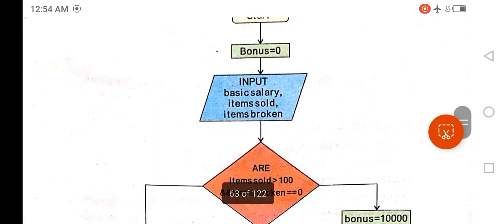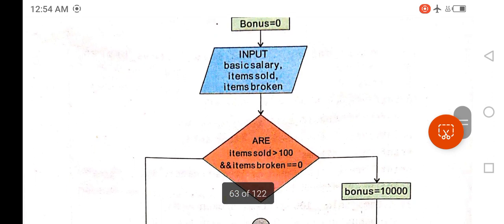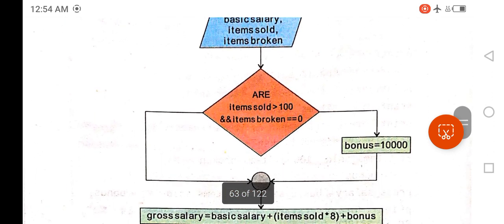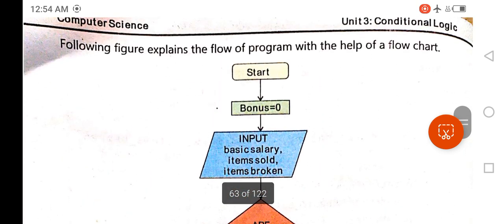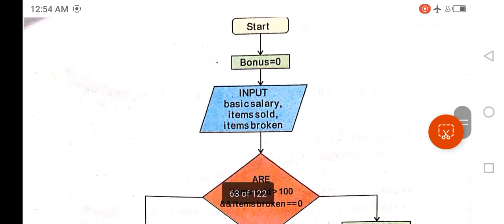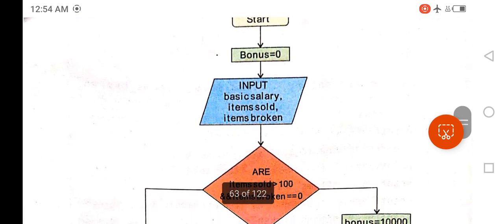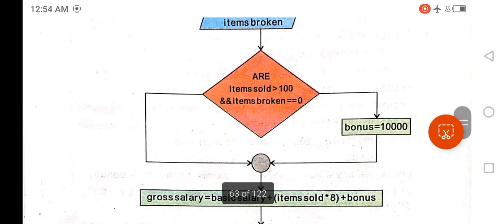Here is the flowchart of this example, explaining everything. The first symbol is start, then we assign a value of 0 to the bonus, then we take the input from the user: basic salary, items sold, items broken. Then we write the condition which is given in the statement of the question.